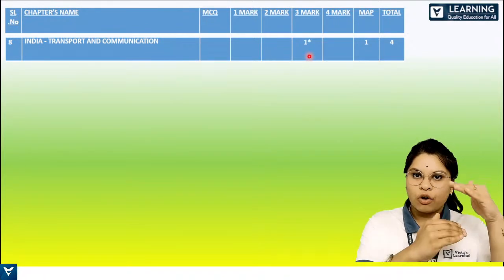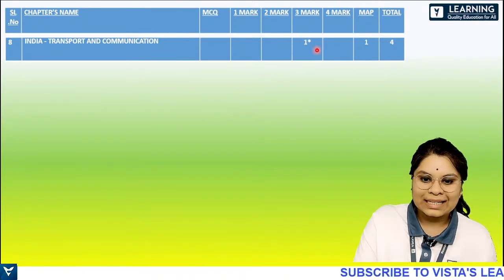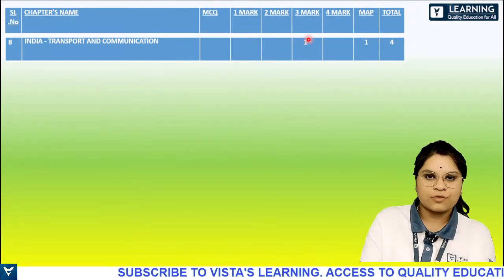So you can pick either of them and write. Understood? So this is what this indicates. Okay, so the star mark indicates an option. So it comes for the option.